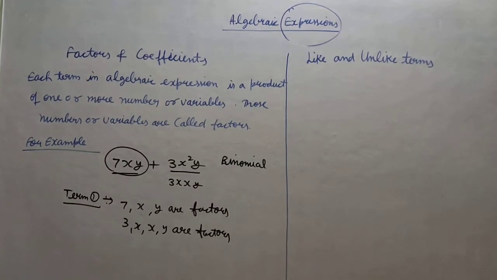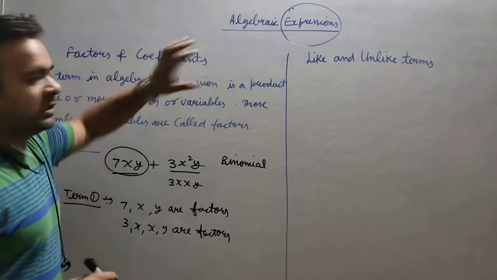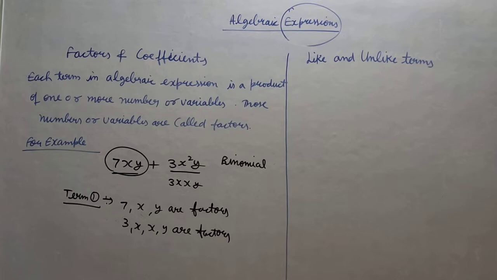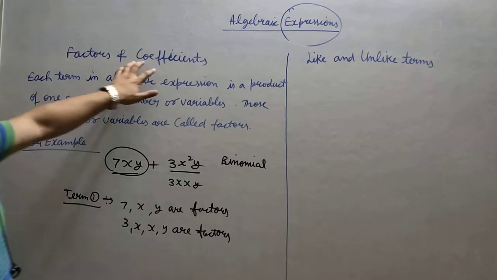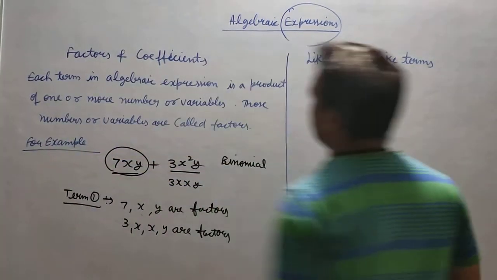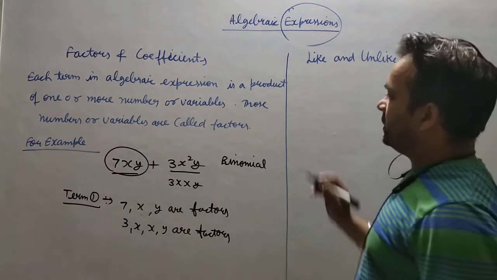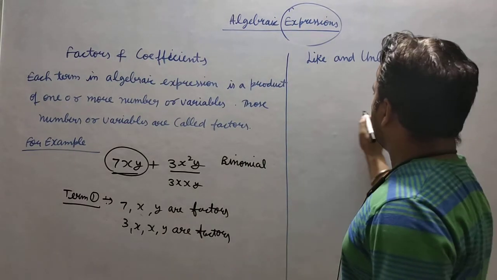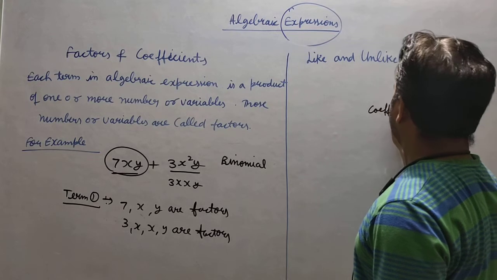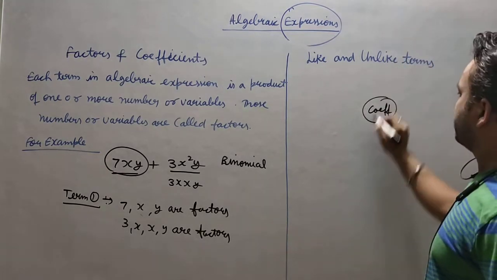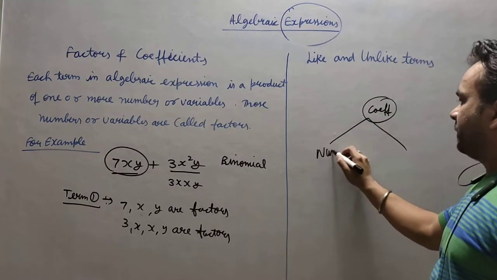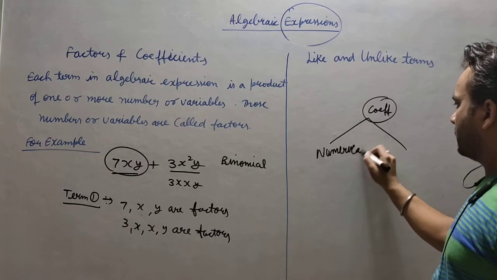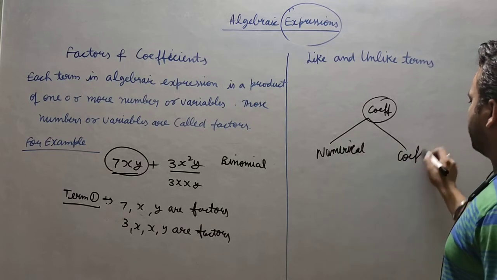Now we will see the coefficient part. This is the factor part. And what do you mean by coefficient here? Coefficient is also a very important topic, because you will see it in 9th class, 10th class, so many times in mathematics. Now coefficient means, first of all there are two things in coefficients. One is a numerical coefficient and one is a simple coefficient, which I am talking about.